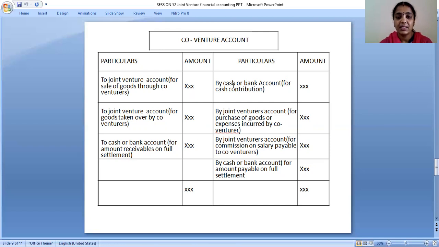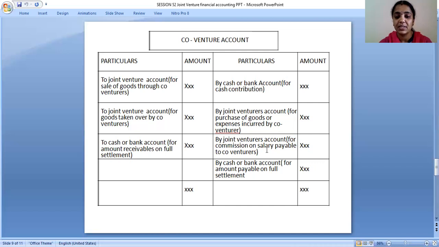And next on the credit side, you have to take by cash or bank account for cash contribution. By joint venture account for purchase of goods or expenses incurred by the co-venturer. By joint venture account for commission or salary payable to co-venturers.